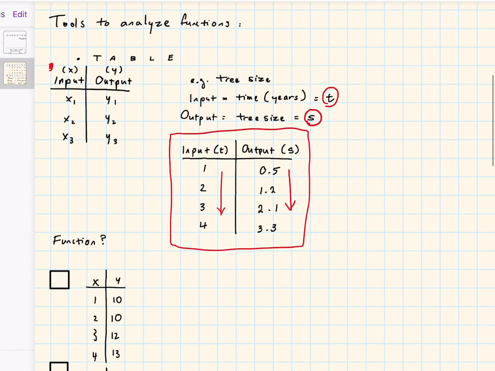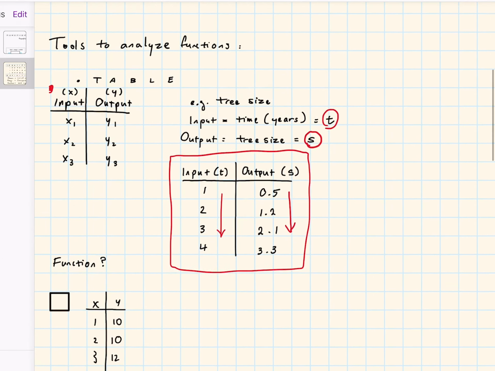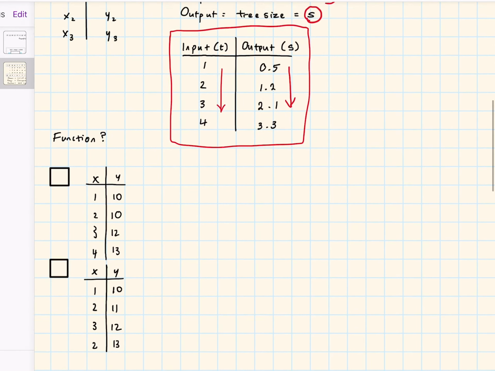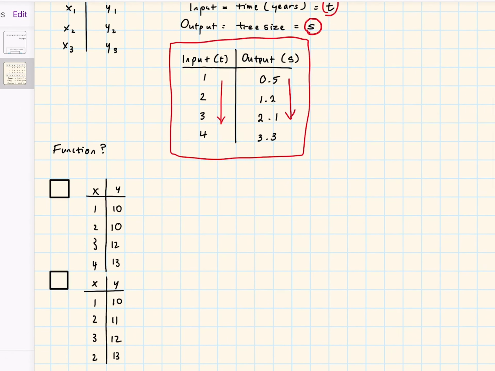So with that knowledge, let's put that aside for a second and make sure that we understand what a function and relation is. As we defined before, a function is when one input leads to exactly one output, and a relation is when one input leads to multiple outputs. So in the context of a table, you need to know that a table might not just represent a function. It can 100% also represent a relation. It is just essentially representing a list of inputs and a list of corresponding outputs.